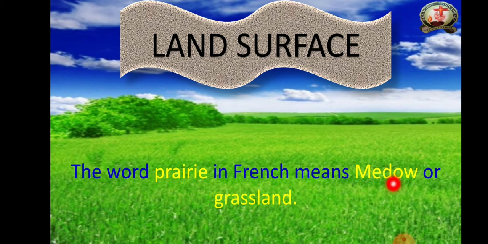So the land surface, children, whatever you are seeing in the backdrop, I mean the background, it's actually a particular place. I did not show it separately. You have to feel that you are in that place. Where are we? We are in the treeless grassland region. So the word prairie in French means meadow or grassland.